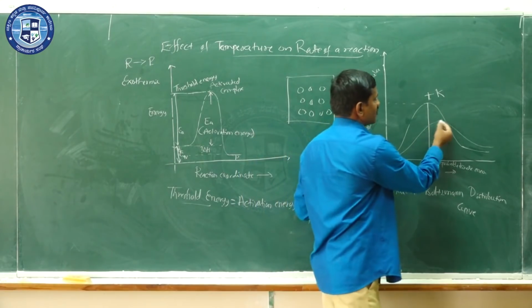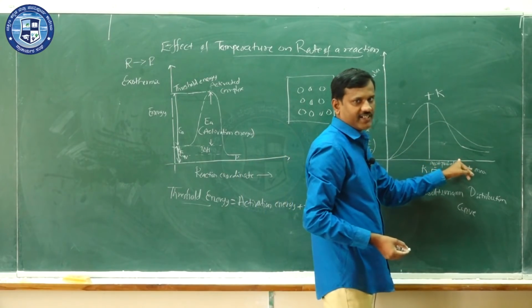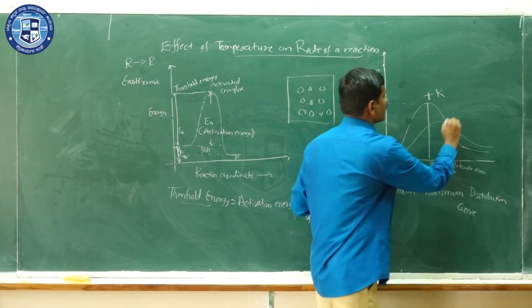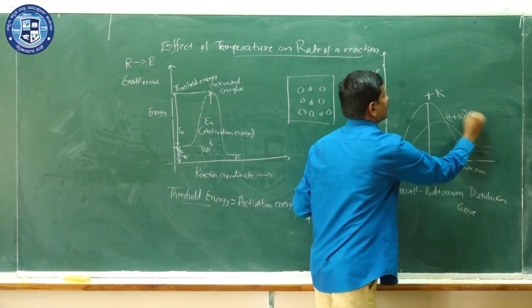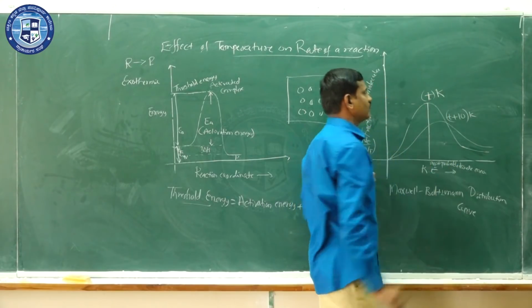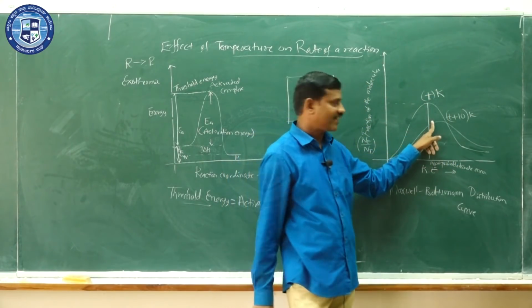Now it is shifted toward the higher kinetic energy if the temperature is increased by 10 degrees Celsius. We say this one is T Kelvin, this one is T plus 10 Kelvin.